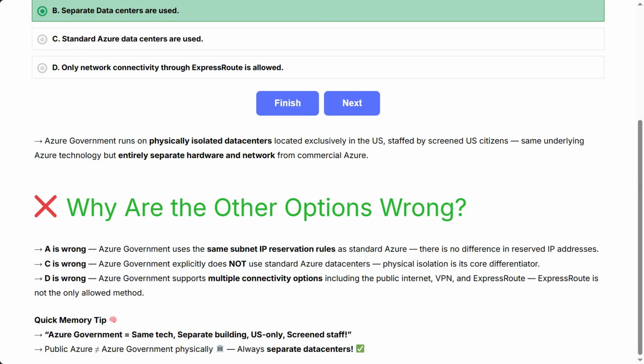Why are the other options wrong? A is wrong. Azure Government uses the same subnet IP reservation rules as standard Azure. There is no difference in reserved IP addresses. C is wrong. Azure Government explicitly does not use standard Azure data centers. Physical isolation is its core differentiator. D is wrong. Azure Government supports multiple connectivity options, including the public internet, VPN, and ExpressRoute. ExpressRoute is not the only allowed method. Quick memory tip: Azure Government equals same tech, separate building, US only, screened staff. Public Azure, Azure Government physically, always separate data centers.